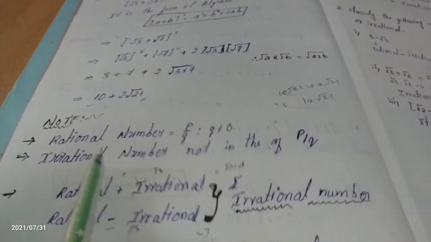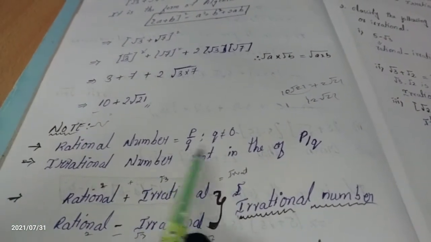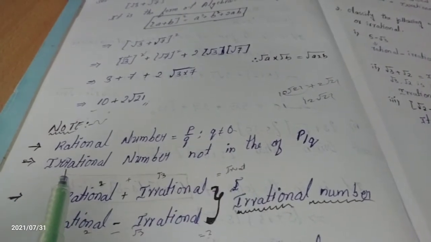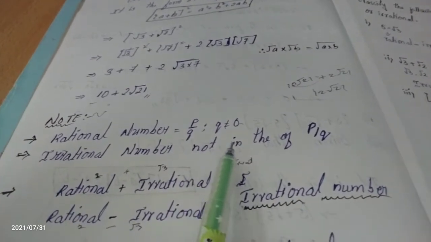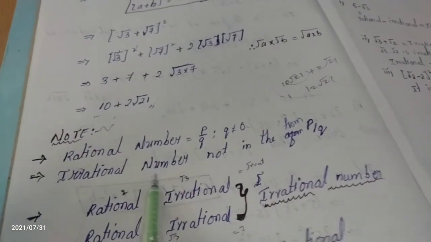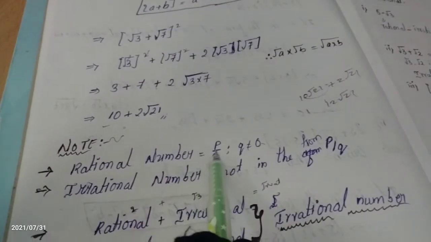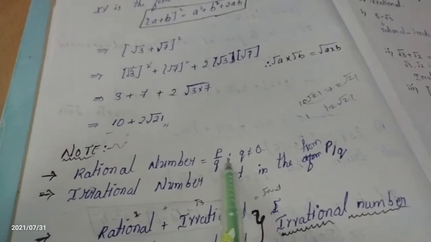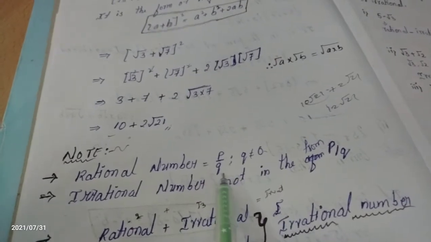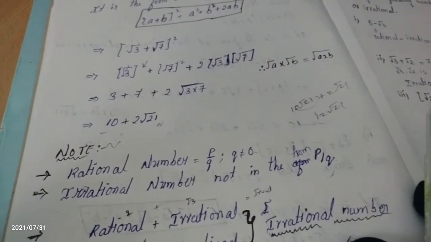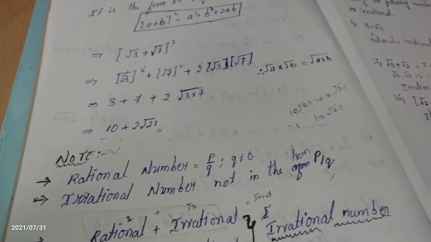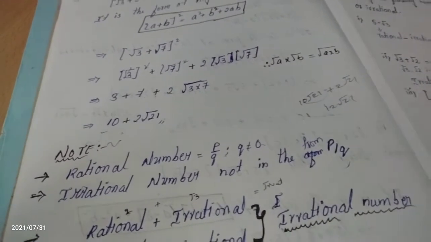A rational number is in the form of p by q, where q should not equal 0, meaning the denominator should not equal 0. What about the irrational number? An irrational number is not in the form of p by q. Rational numbers have conditions: the number is in p by q form, the number is terminating, and the number is a perfect square root. Three conditions for a rational number.